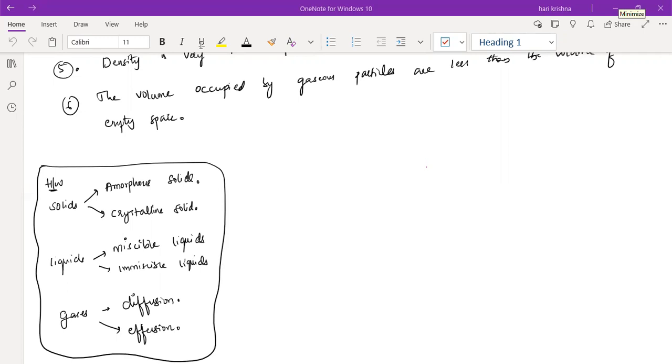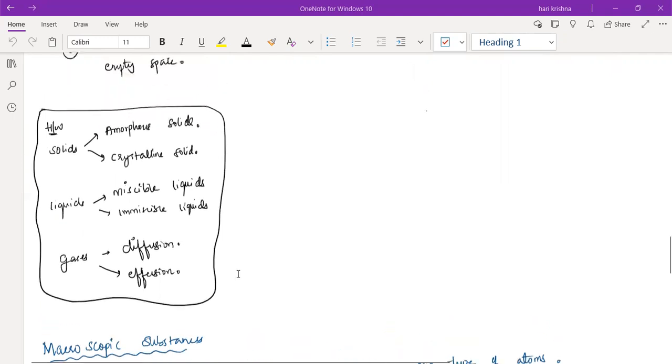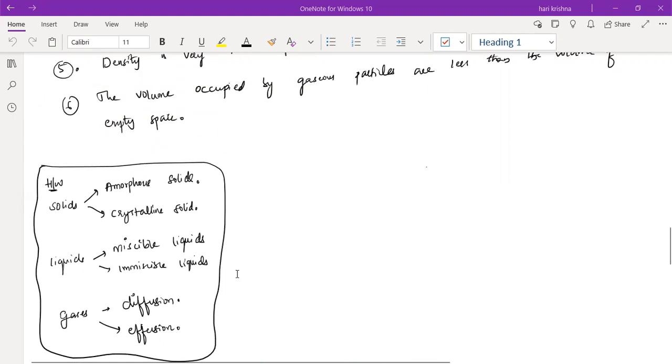Sir, miscible liquids are ones that can be mixed together, like water and ethanol. Okay. The next one. So immiscible liquids are two liquids that cannot be mixed together, like oil and water.